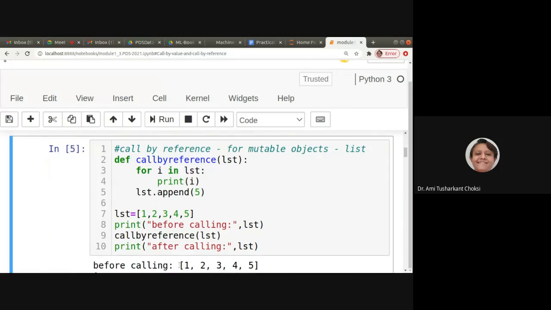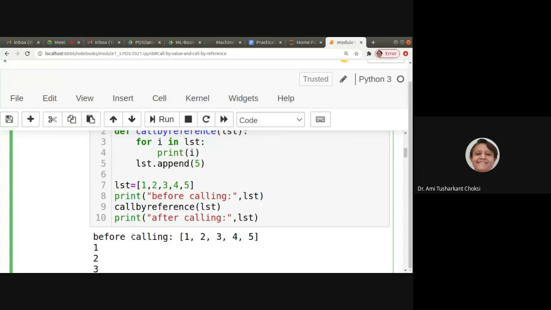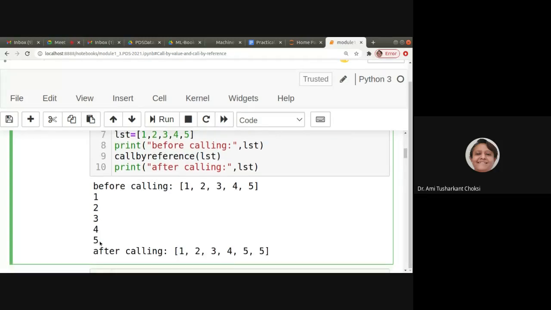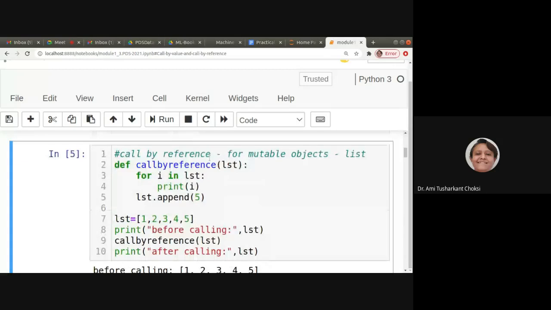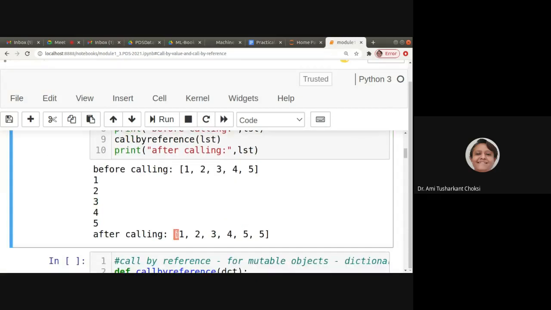Before calling the function, it was 1, 2, 3, 4, 5. That is fine. Then when we call the function, inside the function it has the value 1, 2, 3, 4, 5. And after calling the function, it is 1, 2, 3, 4, 5, 5. The list was passed to the function. Inside that, we have appended one value, and that is being reflected here as 1, 2, 3, 4, 5, 5.